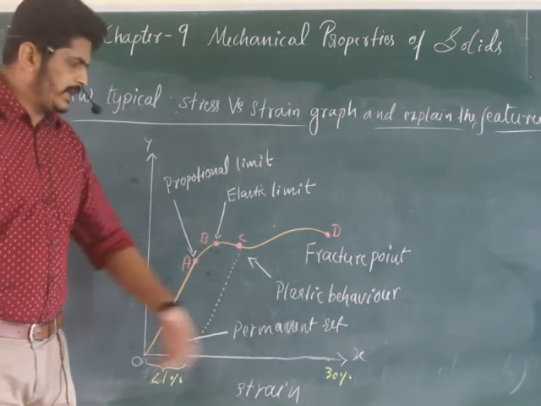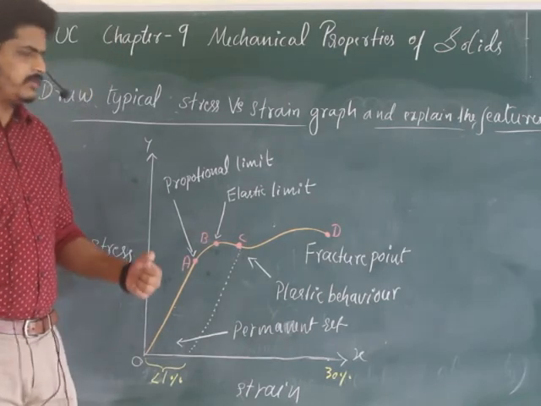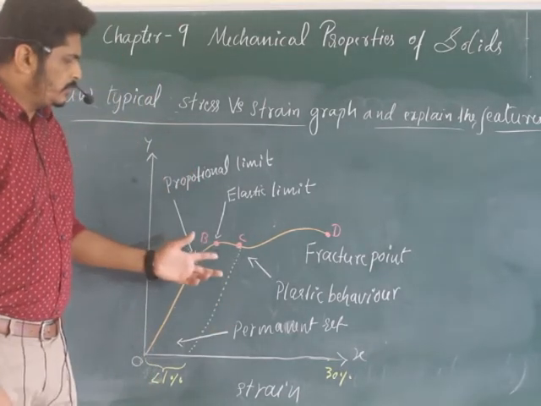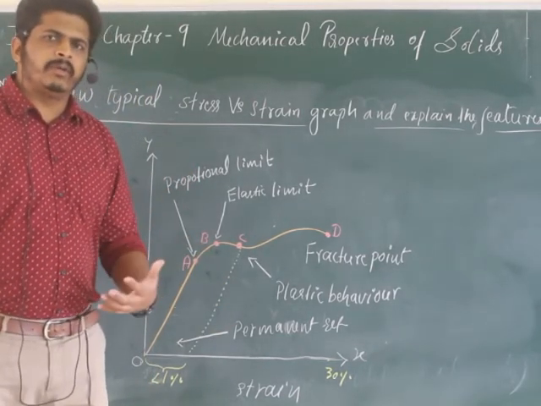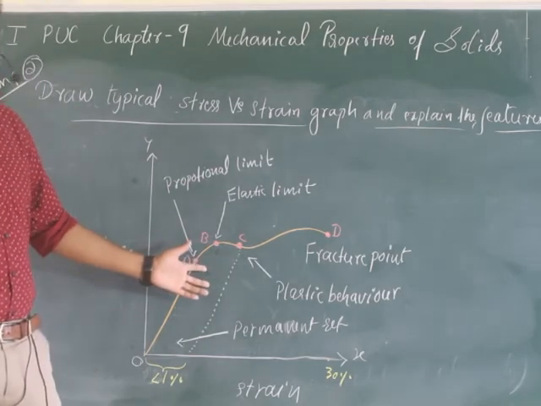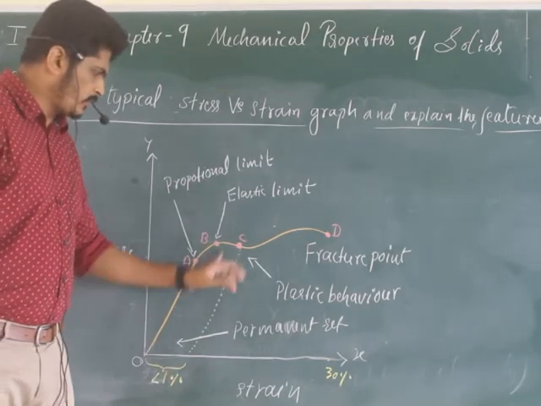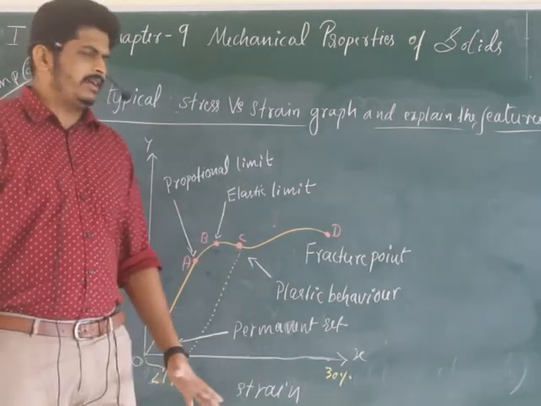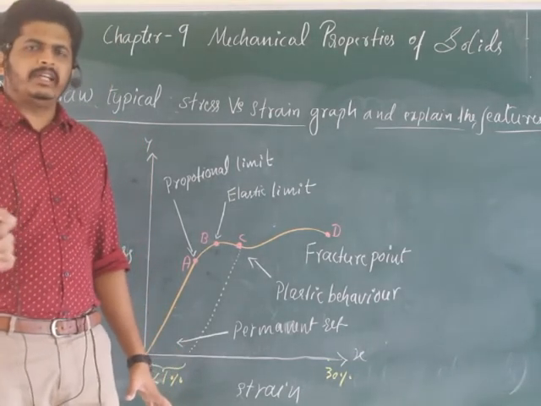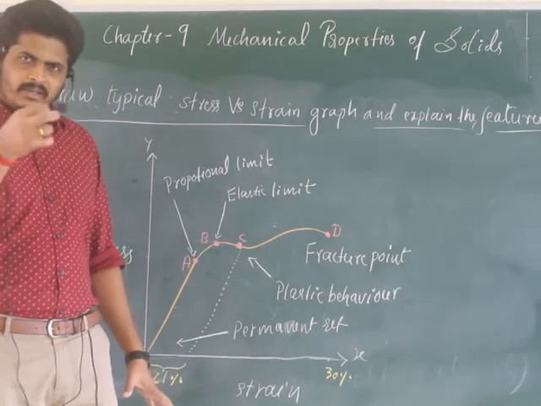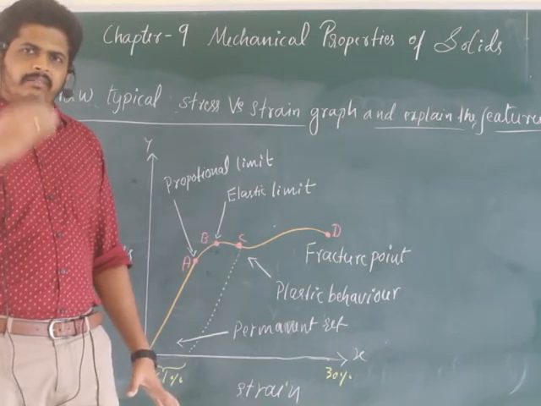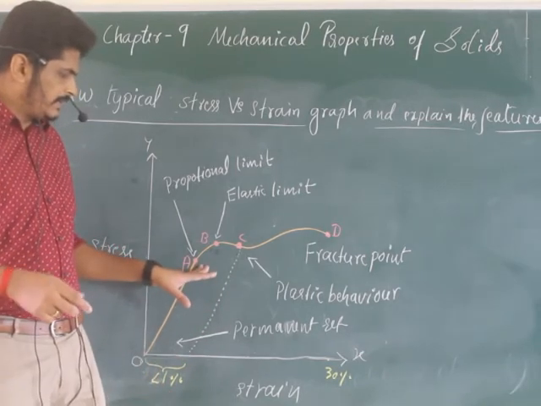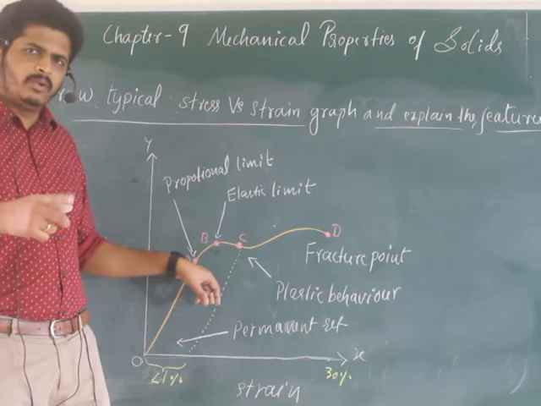Take a steel wire or steel rod. What happens when you apply a large amount of force? Of course, it shows elastic behavior slightly. When you exert more and more deforming force, it will be completely deformed if it crosses point C. The experiment is done in such a way that they use one steel wire, go on adding mass slowly, and then remove the mass. Then they check the length of the wire. If it is the same, that is elastic behavior. Extra mass is added and removed, and if it still returns, Hooke's law is applicable.